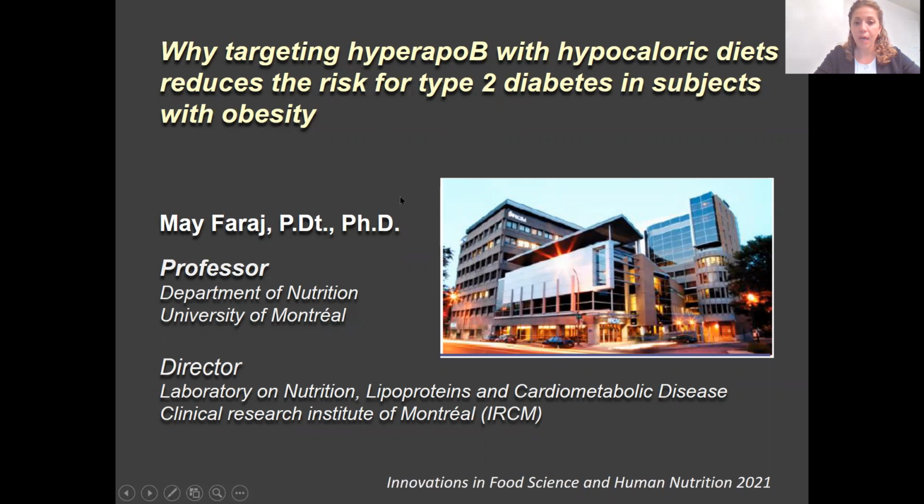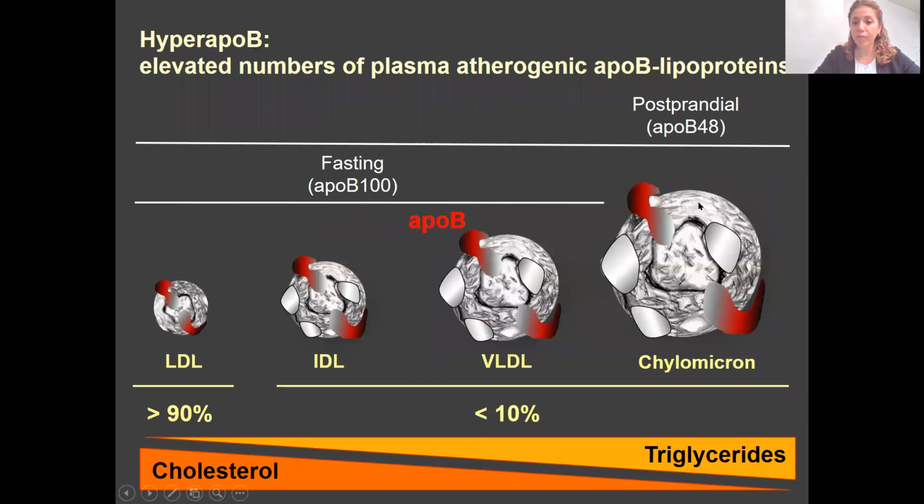obesity. HyperapoB is elevated number of atherogenic particles in the circulation, which are the particles that carry mainly cholesterol and triglycerides. Whether in the fasting or a postprandial state, each of these lipoproteins have only one ApoB, as one ApoB 100 in the fasting particles, LDL, IDL, and VLDL. After a postprandial meal, you also have lipids circulating on chylomicron, which has ApoB 48.